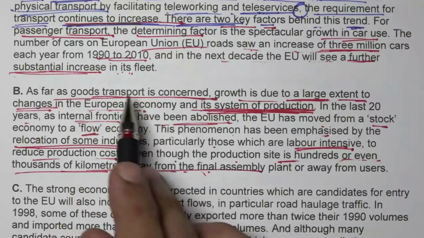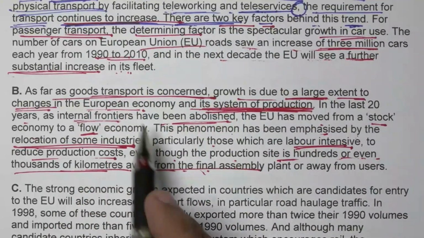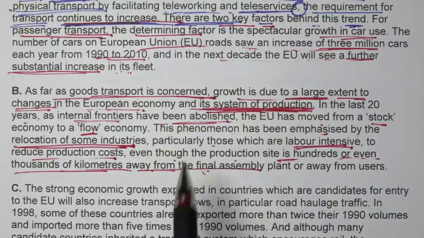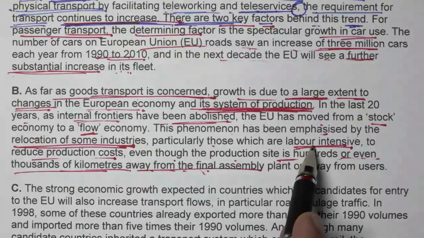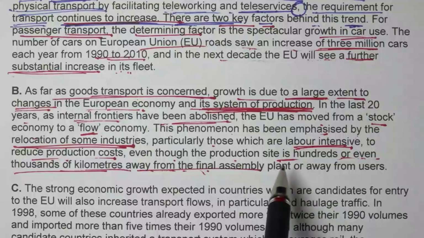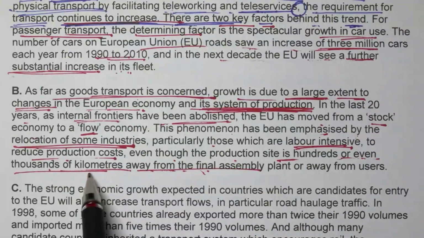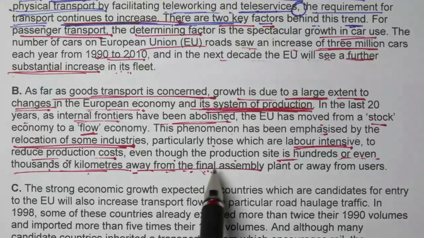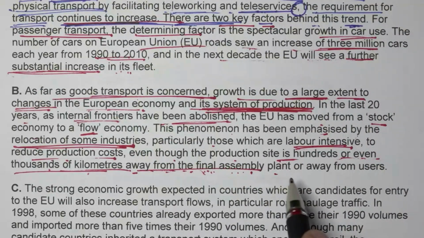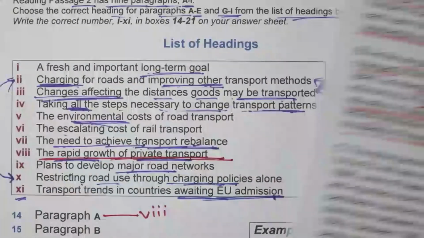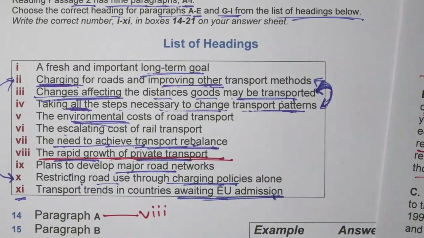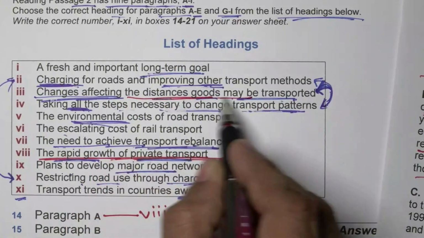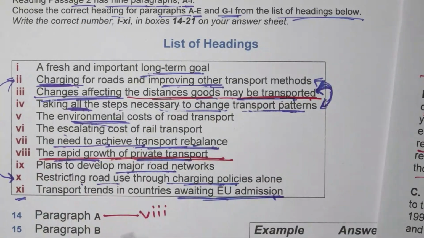First line to justify, right? In this matter of goods transport, growth is due to what? To a large extent, changes I see. Why changes? The production, where did they take it? Those which are labor intensive, to reduce production cost, the production sites were moved hundreds or even thousands of kilometers away from the final assembly. Meaning changes are affecting the distances goods have to be transported. The option here comes to be: changes affecting the distances goods may be transported.